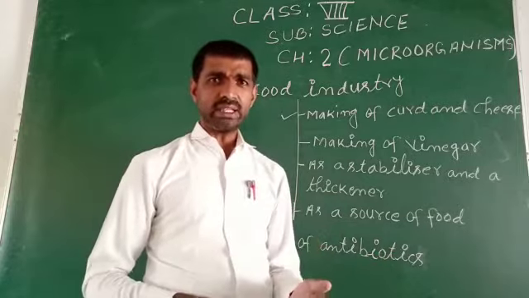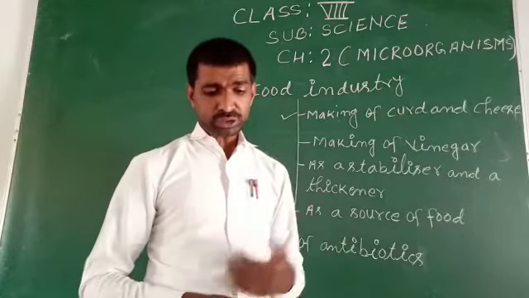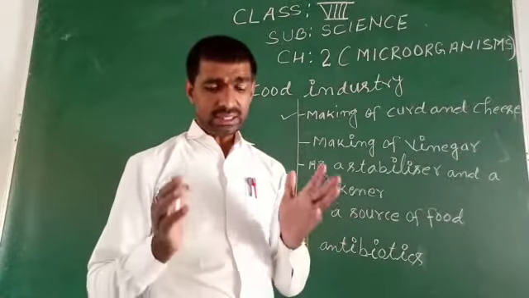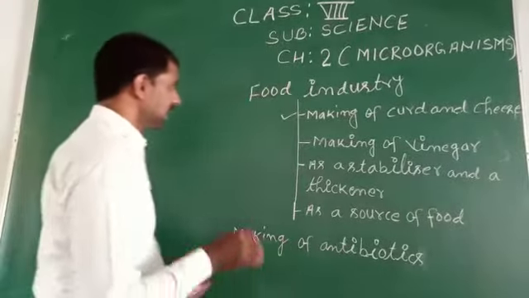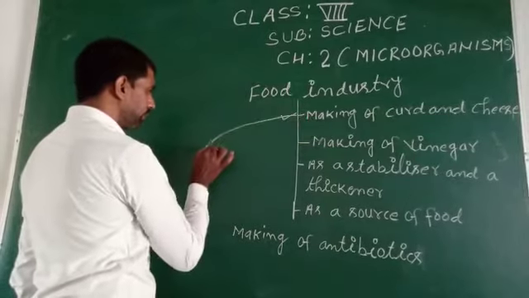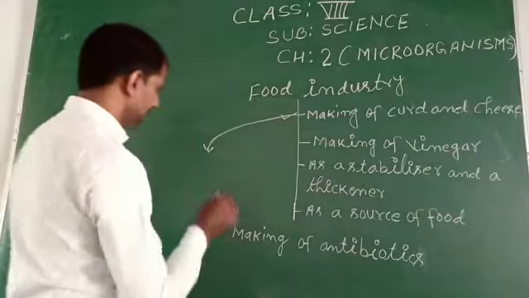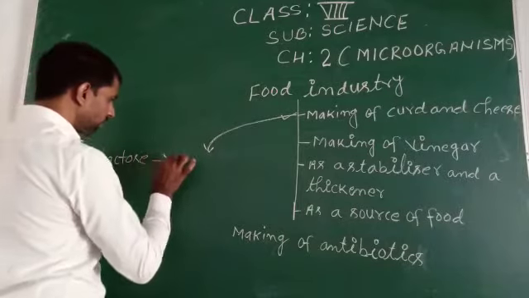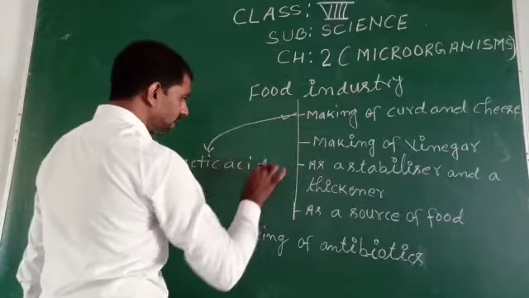Once again, try to understand how curd is formed. First of all, some bacteria break down lactose to form lactic acid. In this step of making curd and cheese, first of all, lactose is converted into lactic acid by the action of bacteria.